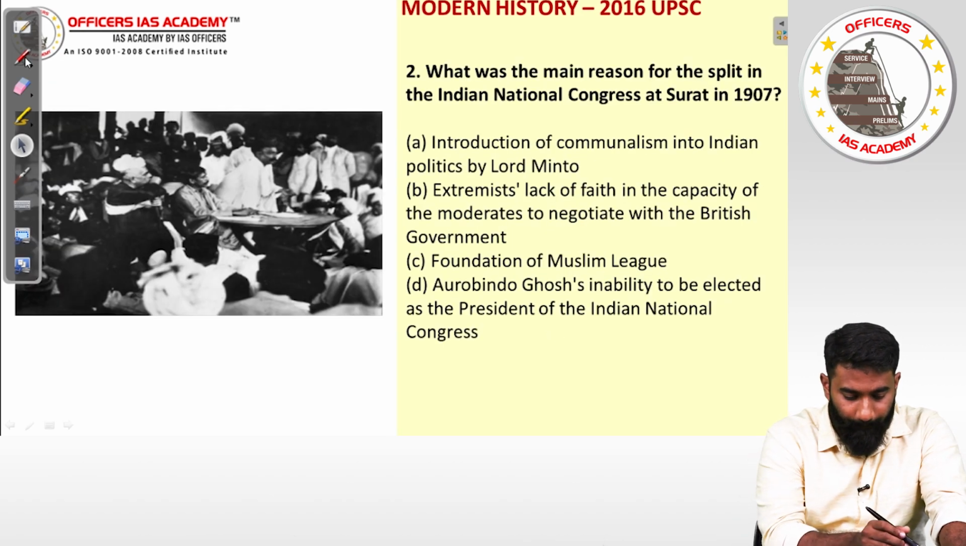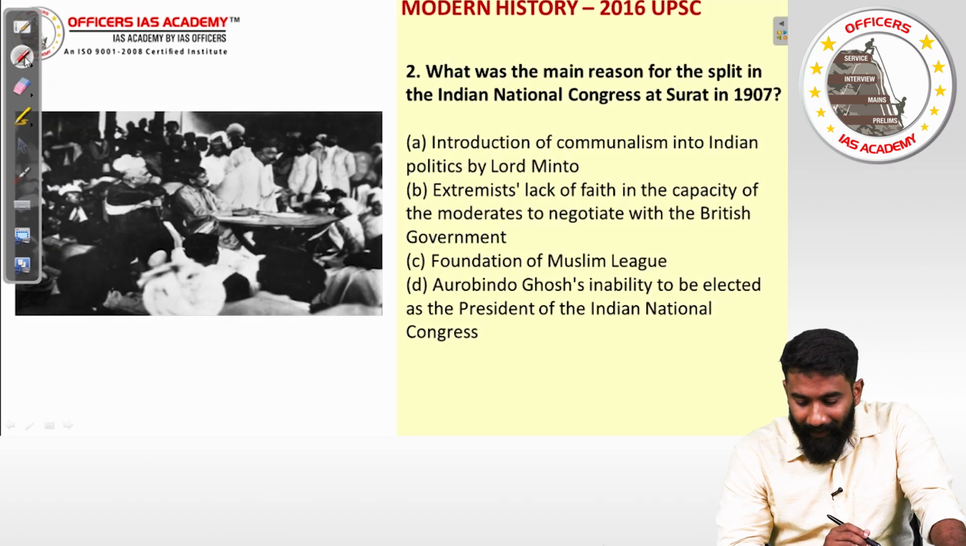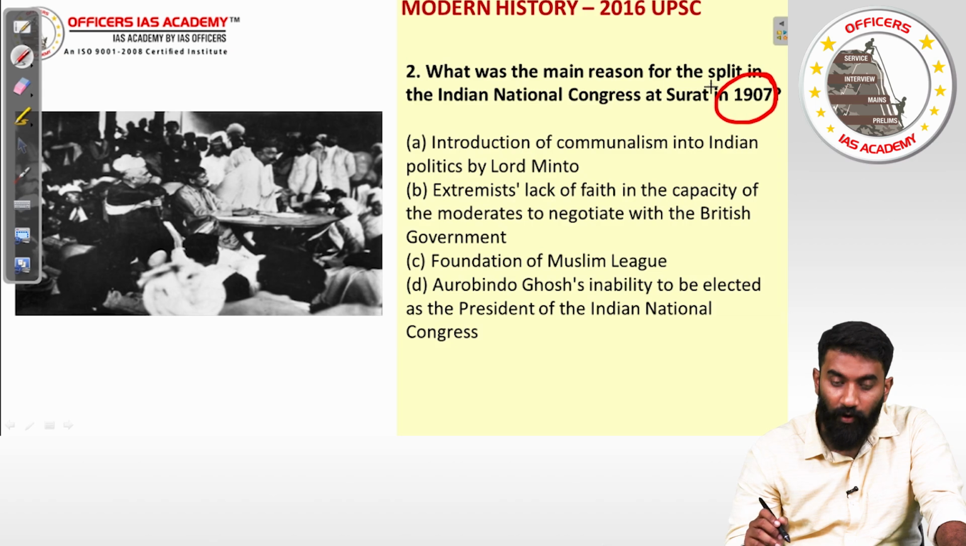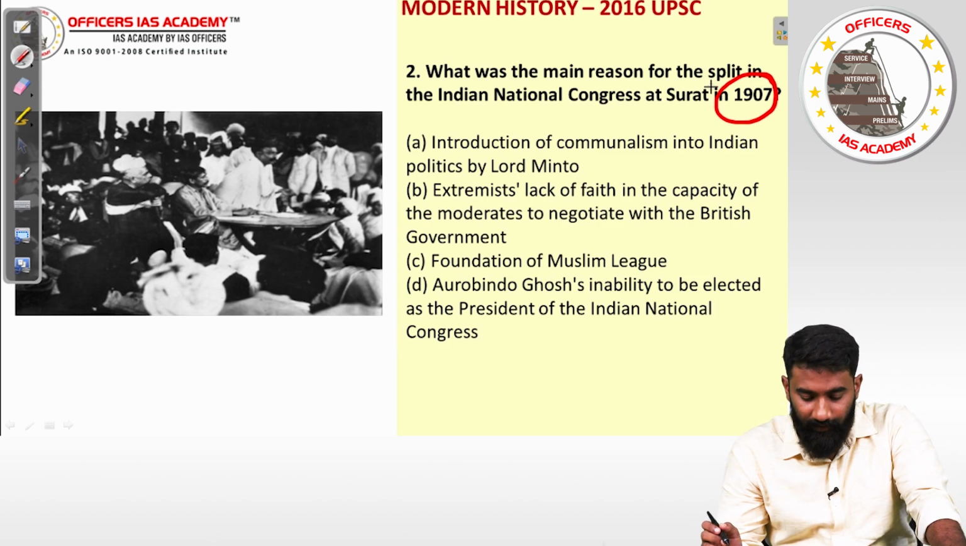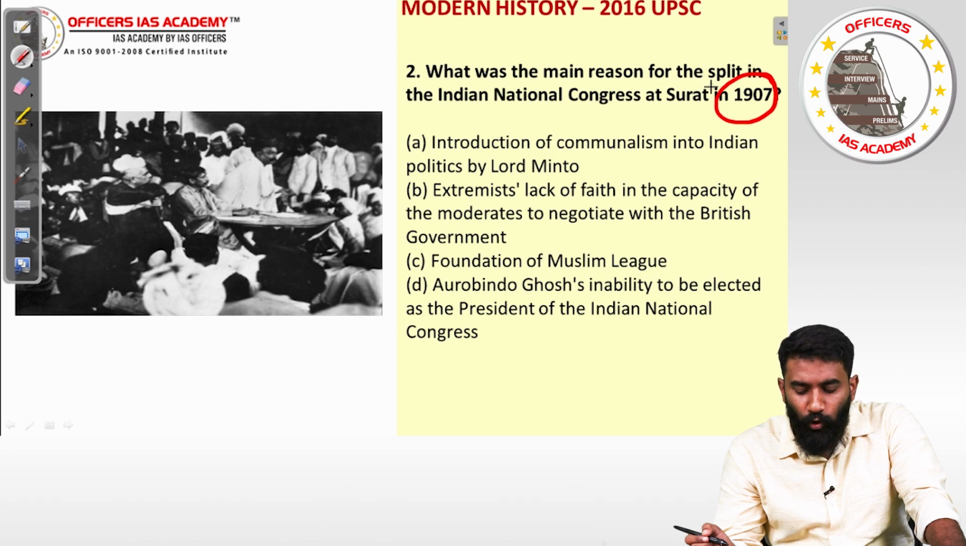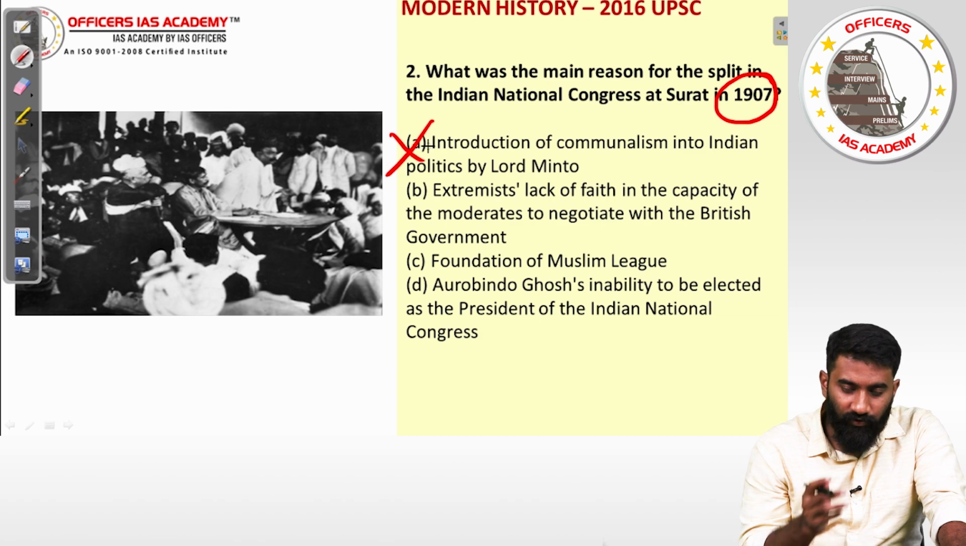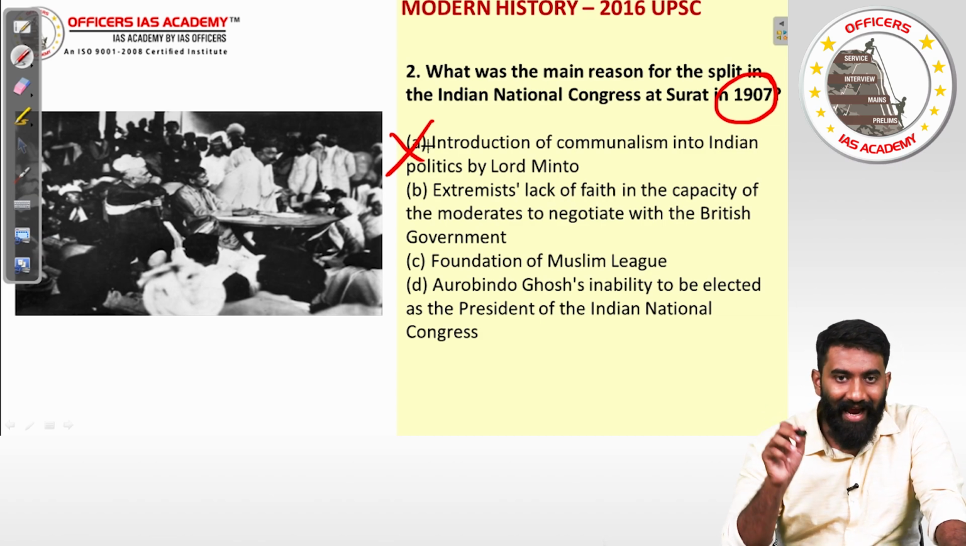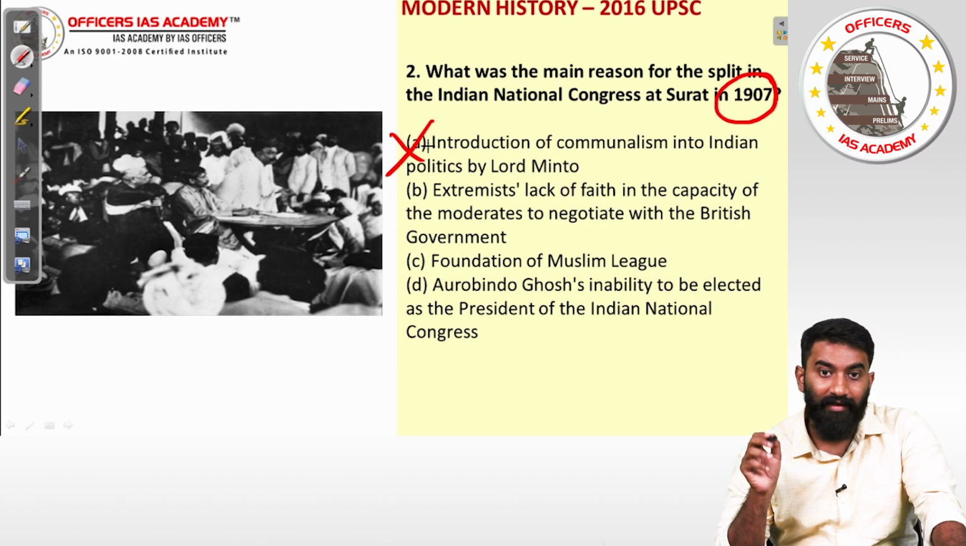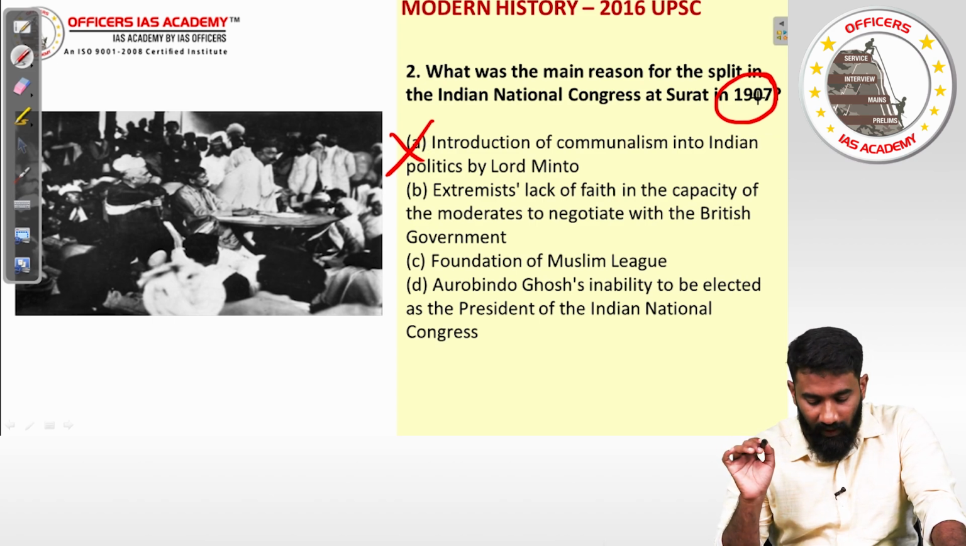Question number 2. What was the main reason for the split in INC at Surat in 1907? So they are talking about the Surat Split that happened. What could be the reason? Number 1, introduction of communalism into Indian politics by Lord Minto. No, Minto introduced the communal award in the 1909 Act only, the Indian Councils Act of 1909. The Surat Split happened in 1907, so that cannot be the answer.